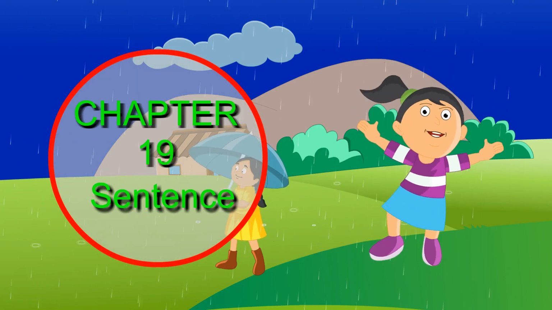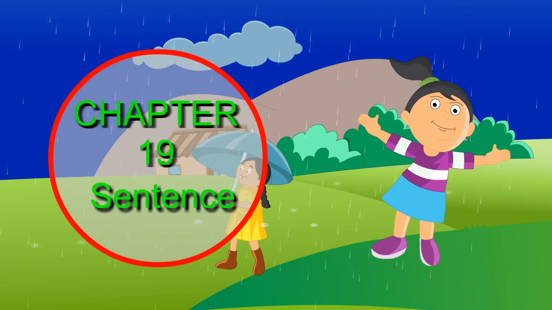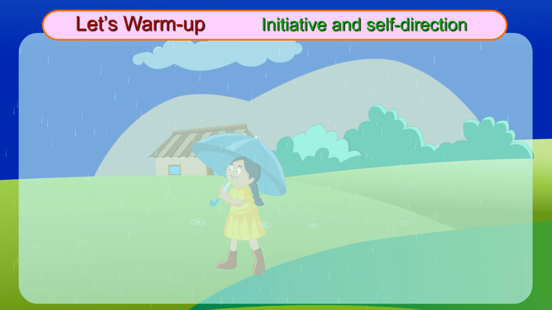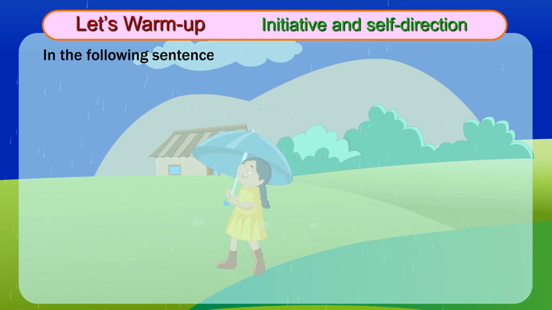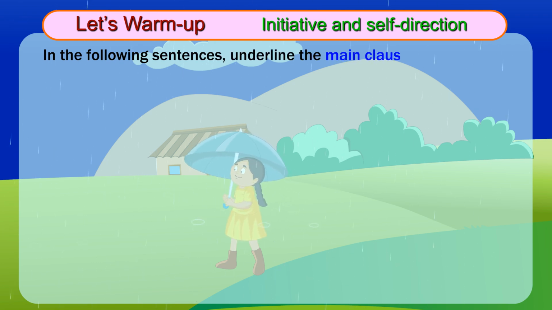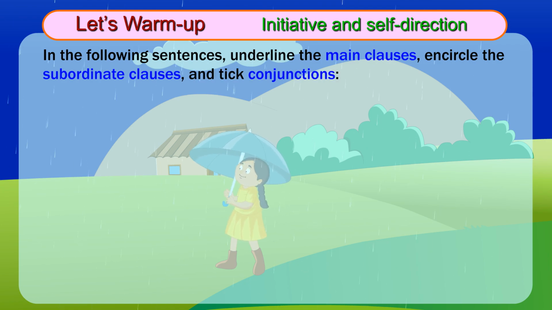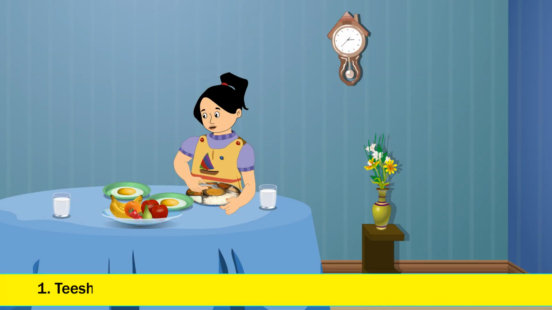Chapter 19. Sentence. Let's warm up. Initiative and self-direction. In the following sentences, underline the main clauses, encircle the subordinate clauses, and tick conjunctions. 1. Tisha refused to eat fruits.